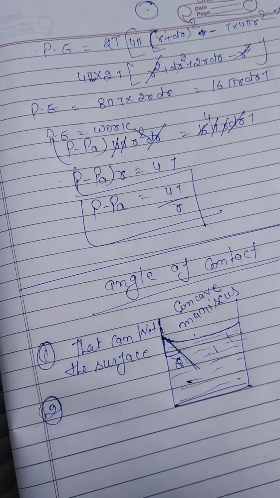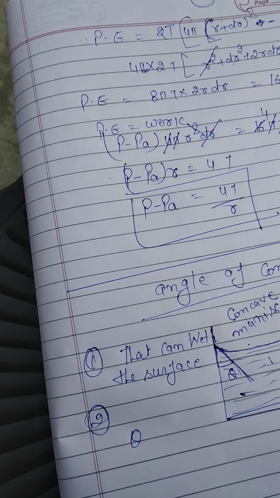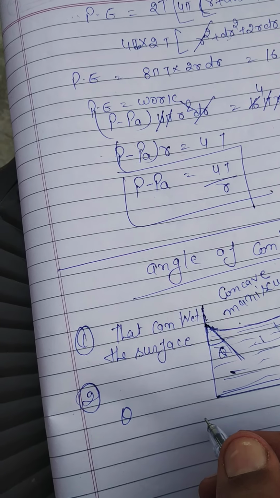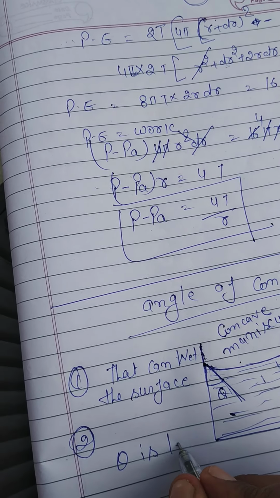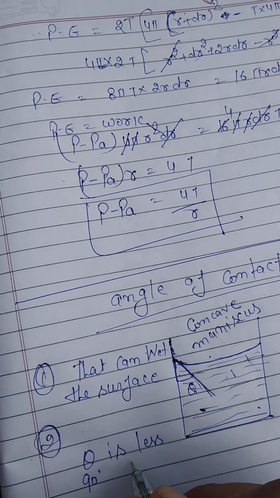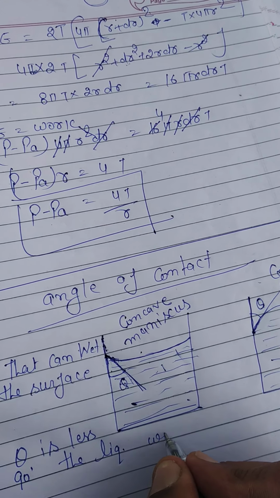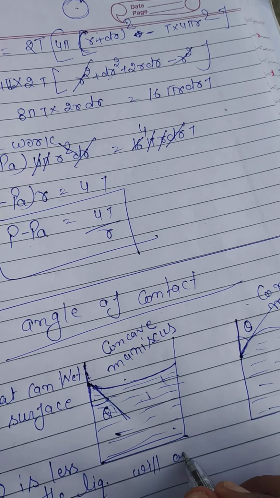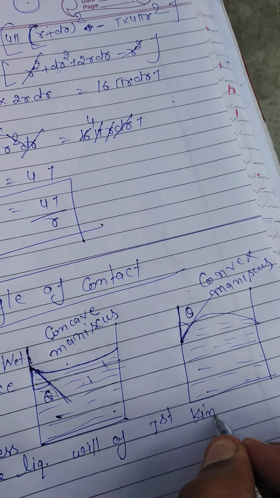Whenever this theta is less than 90 degrees, then the liquid will be of the first type, or first kind you can say.